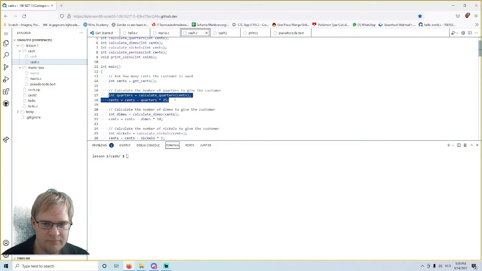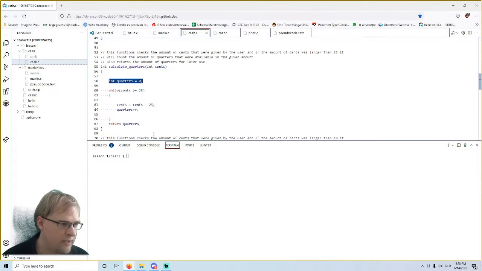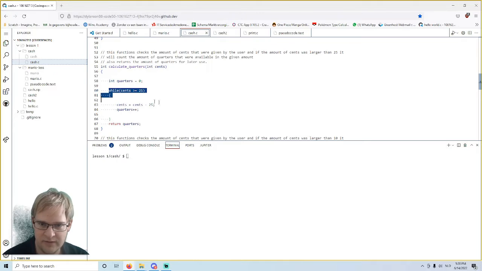The user said 55. We'll first start to calculate how many quarters we should give to them. At first we set calculate quarters to 0, and then we will say as long as the amount of cents we are owed to the customer is larger than 25, we will do this part. Well, it's 55 at the moment, so yes, we will do this part. We will subtract 25 from it, and that will be new cent for this calculator. Cents will become 30, quarters will become 1, and then we just keep doing this.